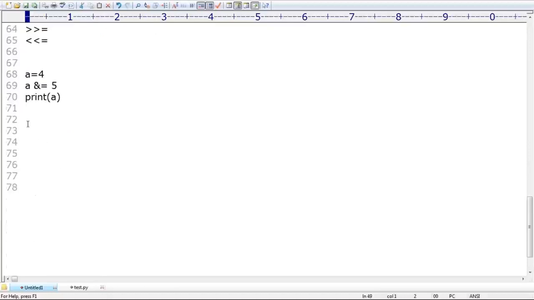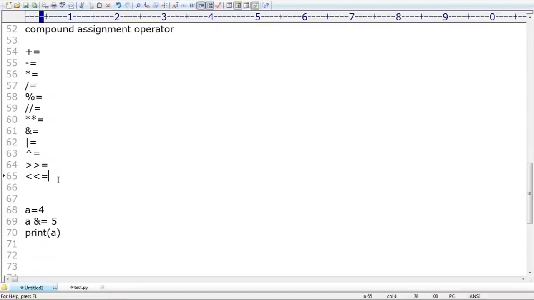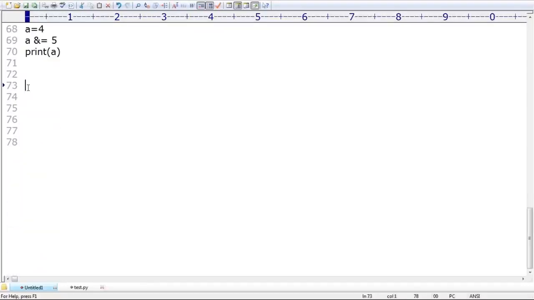What is the behavior? Like, how many compound assignment operators are there? You people should have clarity, right? Okay, that's all. Next, one more operator I have to discuss. What is that operator? It is the ternary operator. I hope you people may have heard in your old languages like C or Java, the ternary operator.